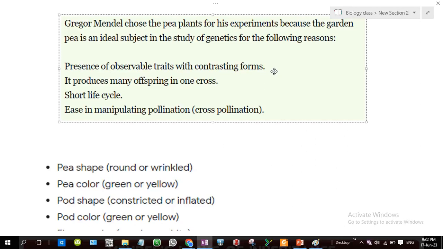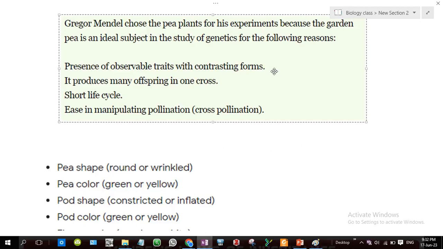Its life cycle is very short, it has a lot of contrasting characters, and it allows manipulating pollination. You can perform cross pollination very easily with the pea plant. It doesn't take many instruments to perform it. We will see the procedures Mendel followed to do the cross pollination.